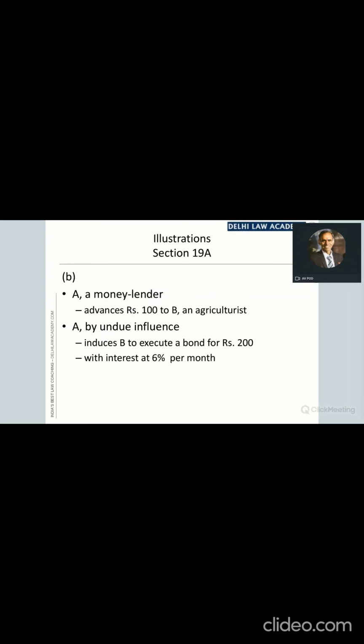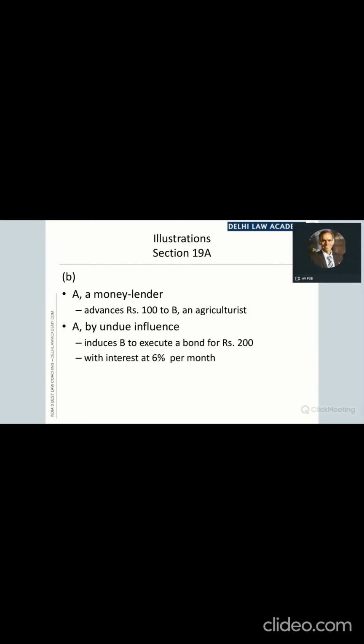A, a money lender, advances ₹100 to B, an agriculturist. A, by undue influence, induces B to execute a bond for ₹200 with interest at the rate of 6% per month. The actual advance was of ₹100.